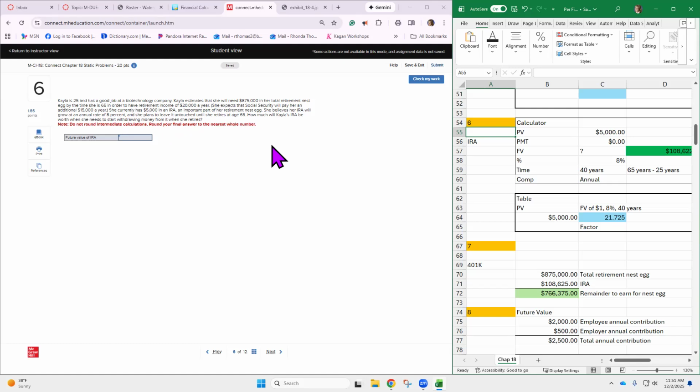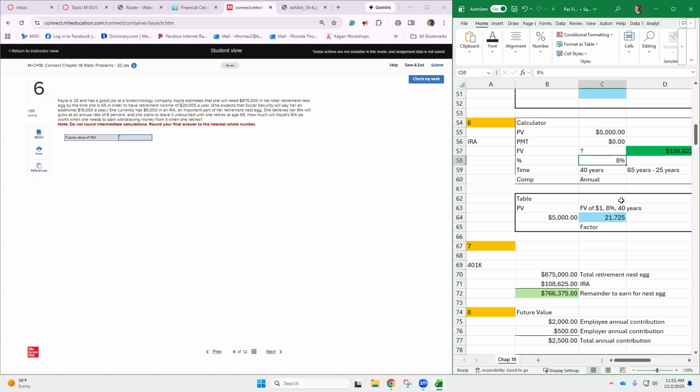She believes her IRA will grow at an annual rate of 8%, and she plans to leave it untouched until she retires at age 65. So this is kind of like the one we just did with the $1,000 college gift. This time our present value is 5,000, and she is 25 years old.